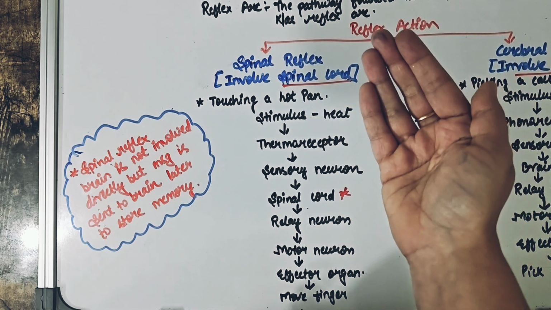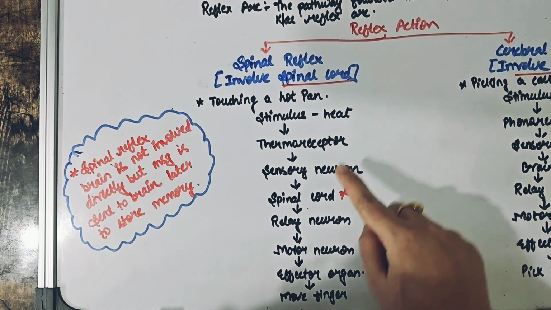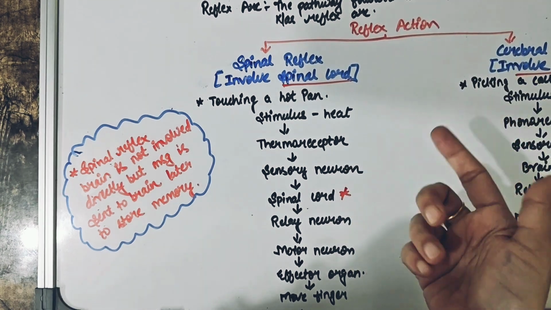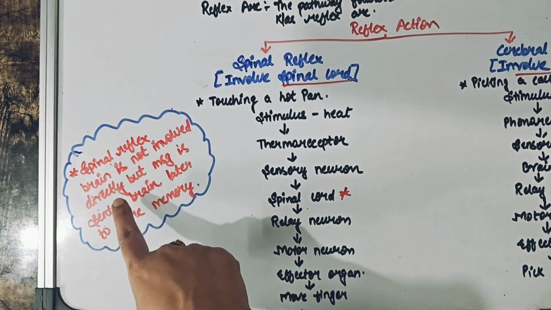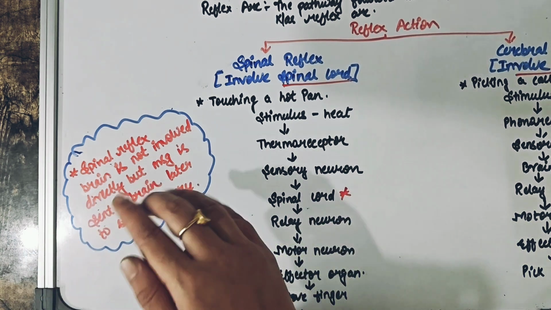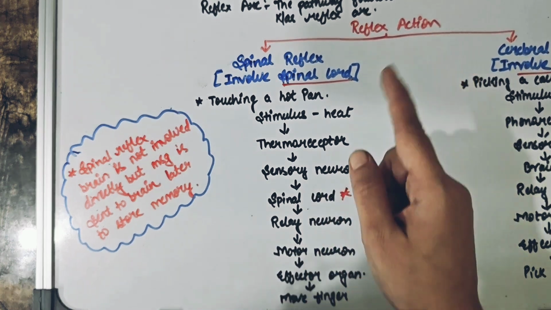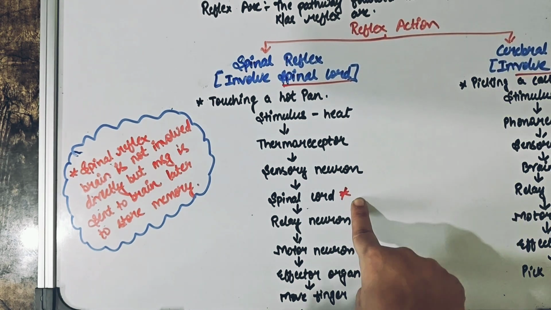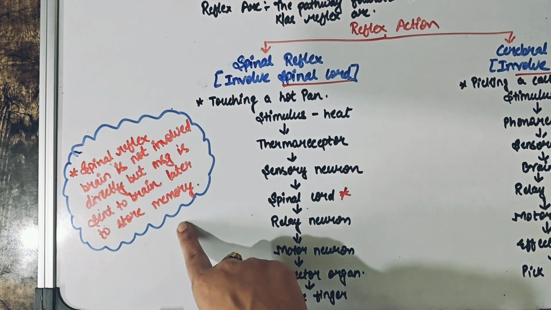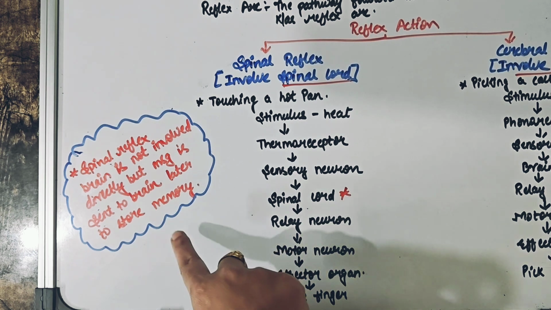But what happened? Once you have removed it, the sense of realization goes to your brain, right? Then you start thinking, oh my god, this pan was so hot, it's been kept on gas for a longer time, still I have touched it. Now, how are you processing this information? Even after completing the action, the message goes to the brain, and the brain will keep this as a memory, so that next time if you do the same thing, you would recall that last time I touched this vessel, it was hot, I have to be careful this time. So the decision making organ here remains your spinal cord, but messages do go to your brain also, so that it stores a memory of the event that has happened.